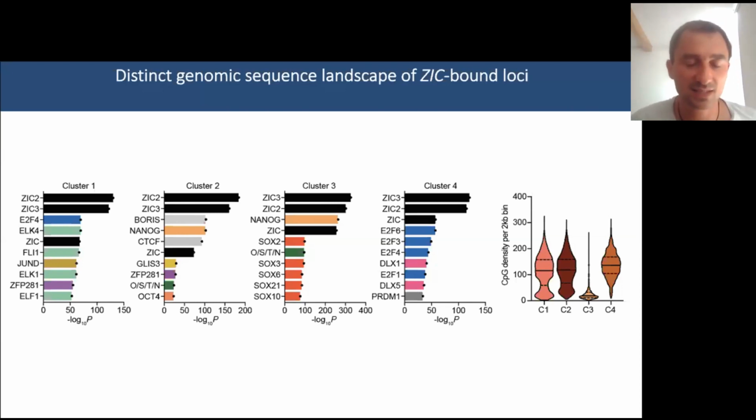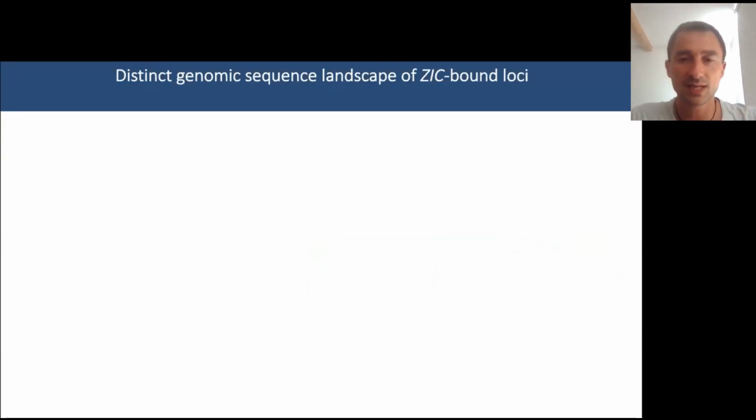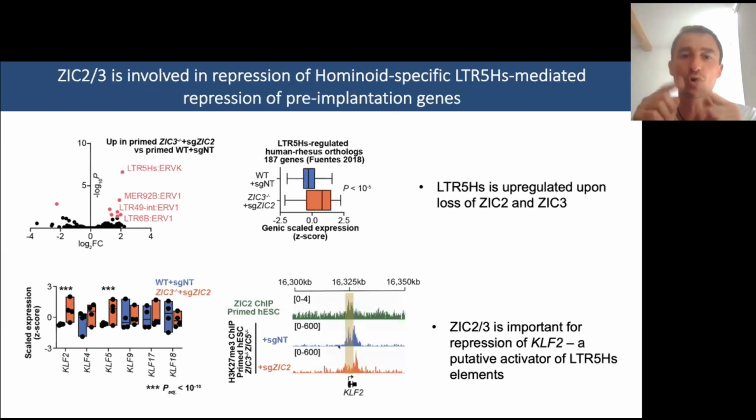And then I'll take another one. I seem to have seen at some point in one of your K27 tracks, when you had the ZIC mutant, that the reduction seems to be not at the center of the peak, but more on the flanking parts of the peak. Exactly. Okay. This one? Yes.